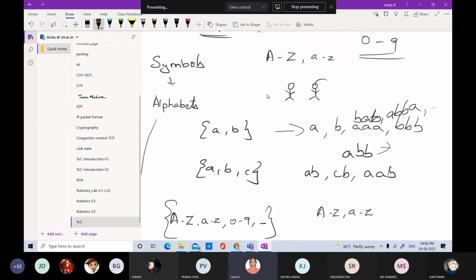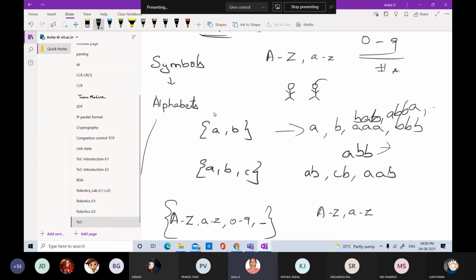So in my language I can have hash and asterisk. For each and everything I will be having a meaning, right? So hash and asterisk can be an alphabet in my language. Similarly, anything can act as a symbol. Even a pictorial representation can act as a symbol, right? So this set of symbols forms the alphabet. Already we have seen the example.